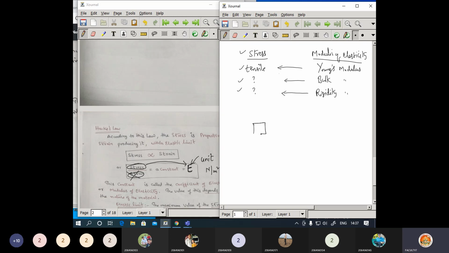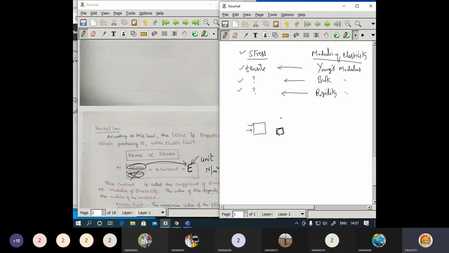If I give some object, due to certain forces something changes in that particular shape. Now if the shape of this object is changing, what type of stress are we applying? That might be a question you need to answer.